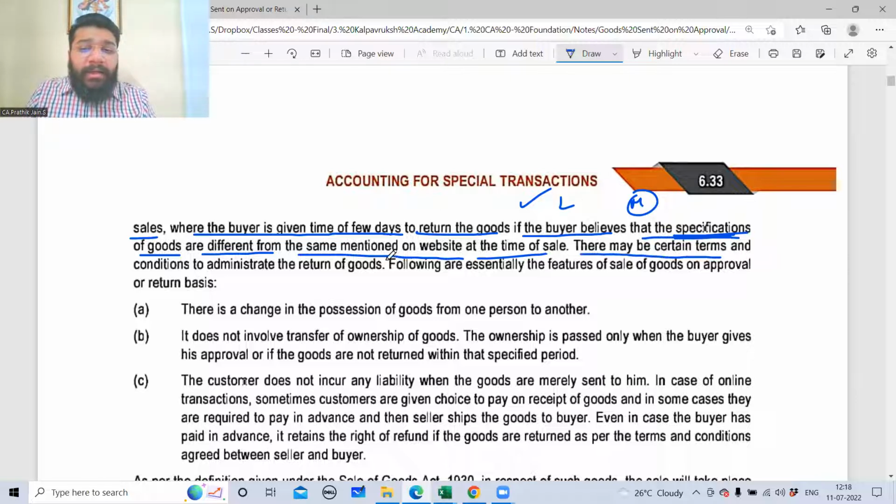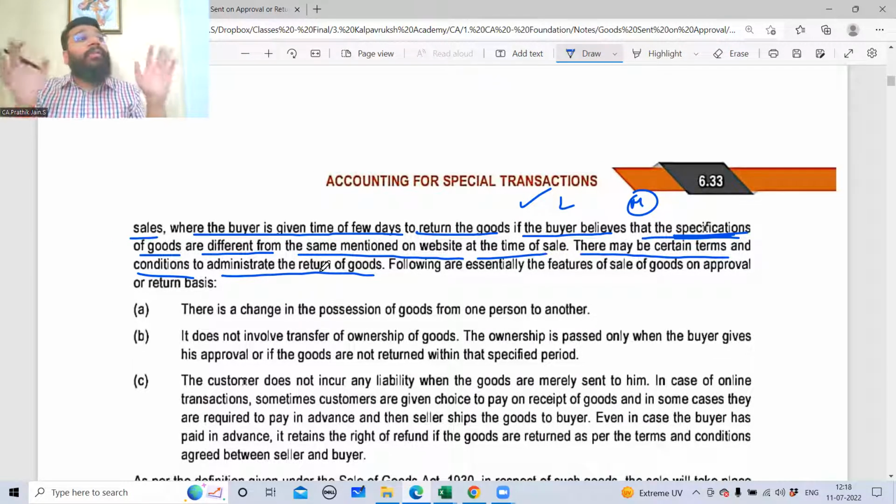There may be certain terms and conditions to administer the return of goods, but return has to be given. They may say that once you wear the product or once you remove the tag, we will not take it as a return. You can have whatever terms and conditions, but you cannot say that I will not take returns, because if you don't take returns, then your business model will not be successful.